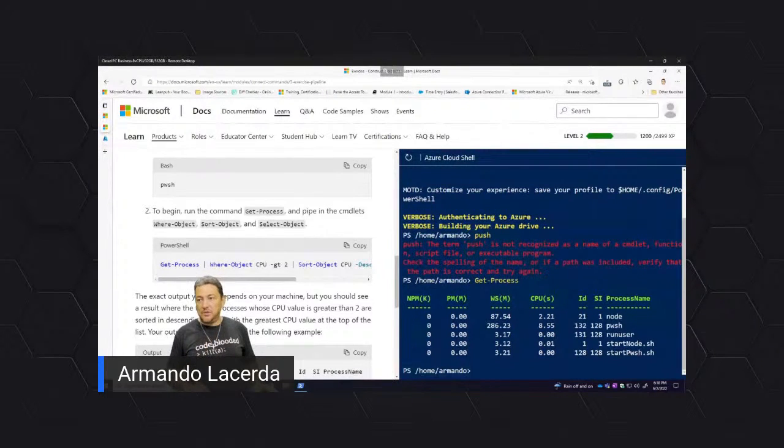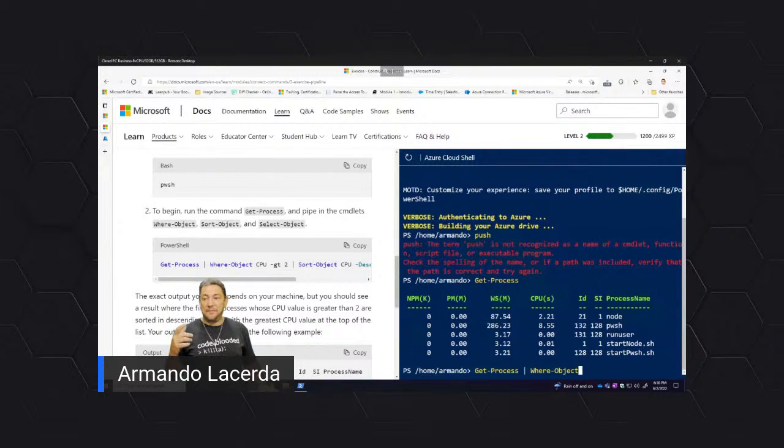So when I do Get-Process and I pipe it with Where-Object, it means that Where-Object will be executed with the result of Get-Process. You will get that list of processes that are running.